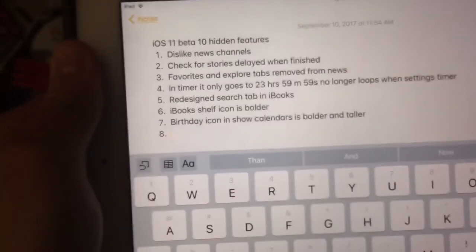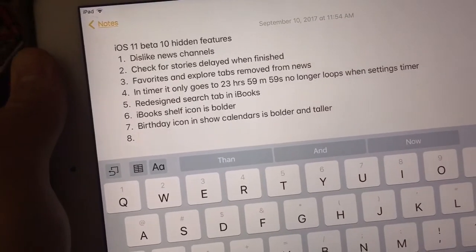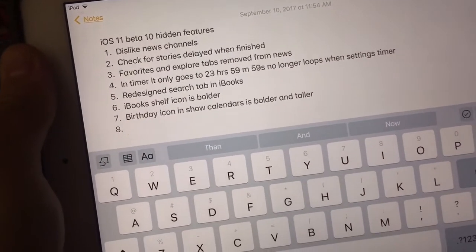This Tuesday I'm going to be making a video about the Golden Master, and making a review video tomorrow of my first iPad that I'm getting.